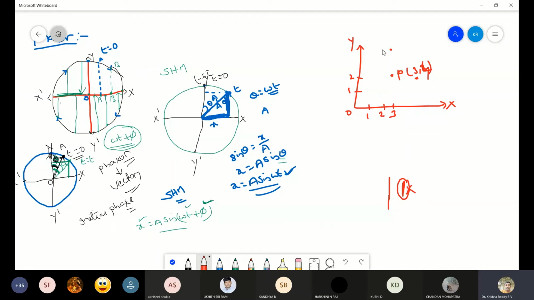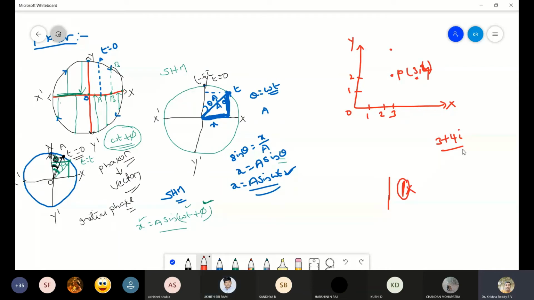So now I will consider a number like this, 3 plus 4i. What do you call this? Complex number. Yes.